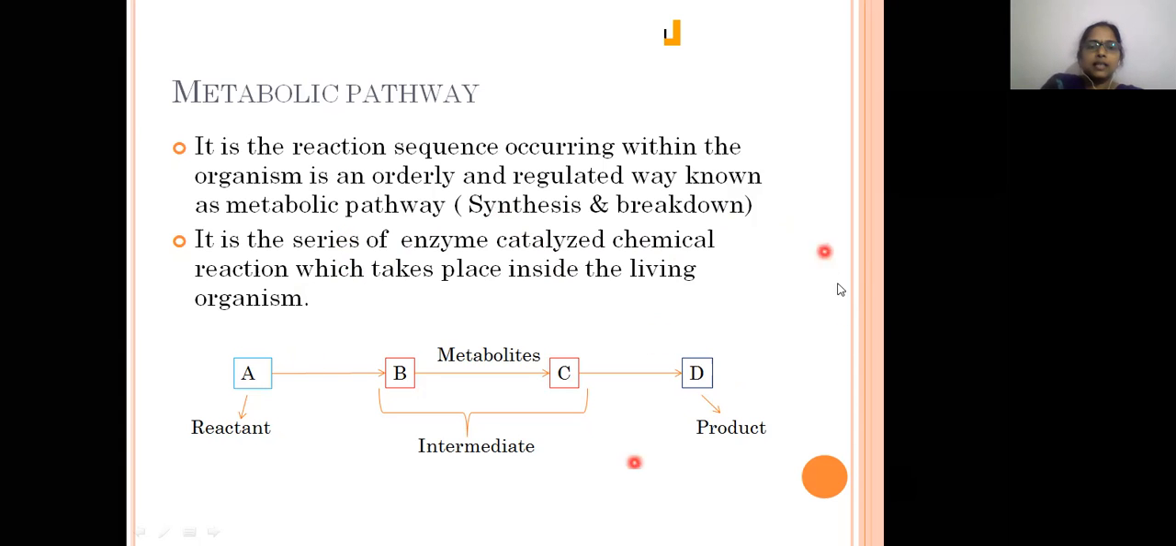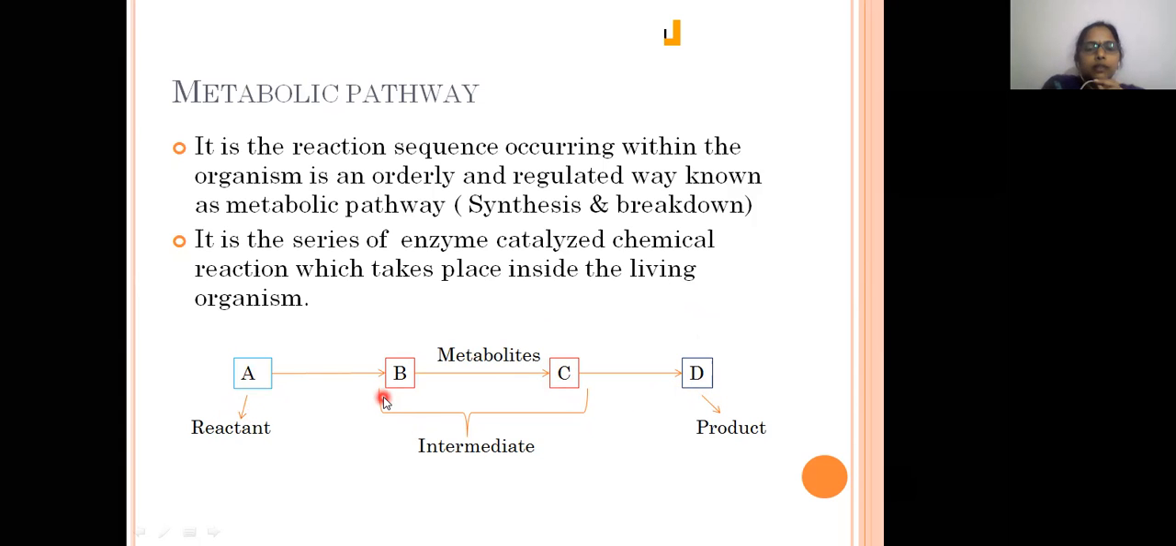if you take this as a pathway, here this is the starting material and this is the end product. We have A, B, C and D. A acts as a precursor, and D is our end product, which may be either a primary metabolite or a secondary metabolite. A is known as the reactant, precursor or starting material. From A we get B, from B we get C, and from C we get the final product D, right?